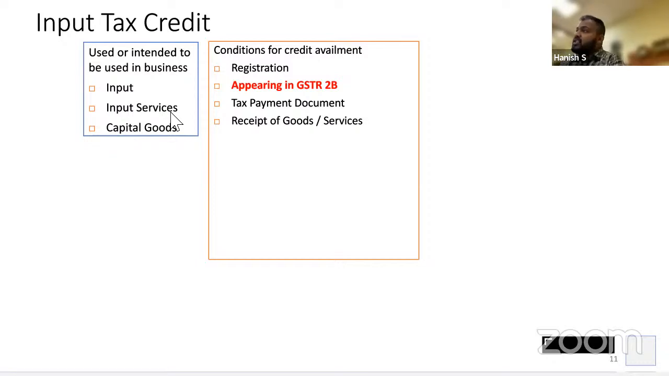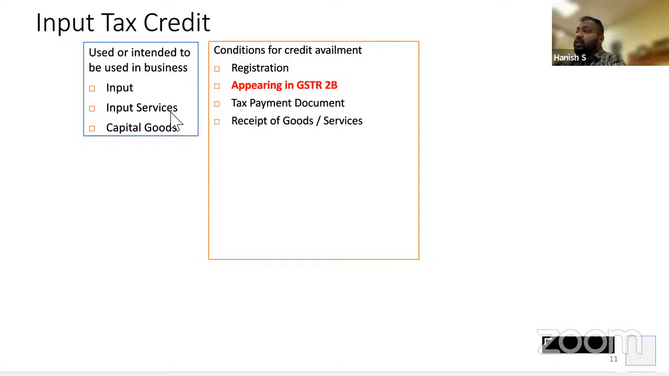So are you a registered person? Yes. Do you have a tax paying document? Yes, you have. Now I have uploaded that invoice for the month of March on April 11th. So is it appearing in your 2B for the month of March? Yes, it is appearing. Correct. So all conditions satisfied. But I dispatched the goods on 31st March and the goods reached you on 5th of April because that is the amount of time it took for transportation from Kolkata to Bangalore. When can you claim the credit? All conditions satisfied in March, but because you have received the goods in April, you can claim the credit only in the month of April.